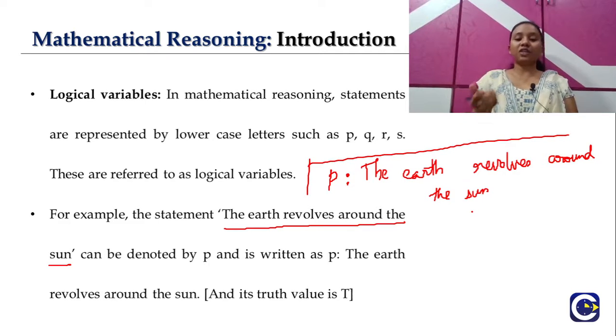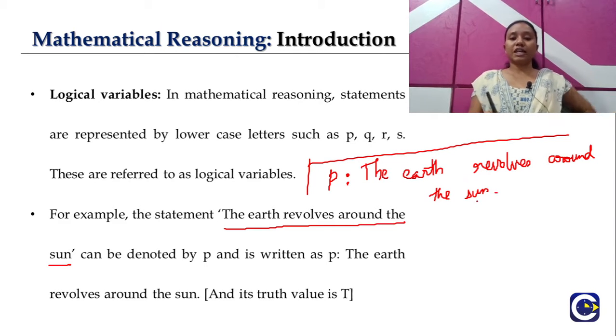Now as we have written a statement here, let's figure out the truth value of the statement. In order to find the truth value, we should predict whether the given statement is a true statement or a false statement. So let's read out the statement: the earth revolves around the sun. The statement given here is obviously a true statement, which states that the earth revolves around the sun.